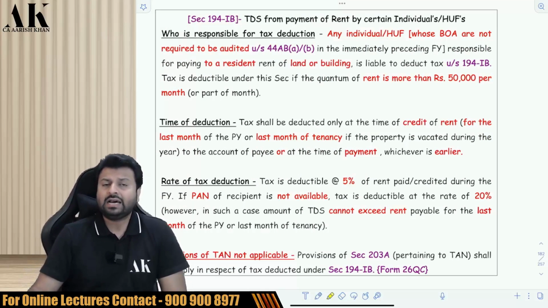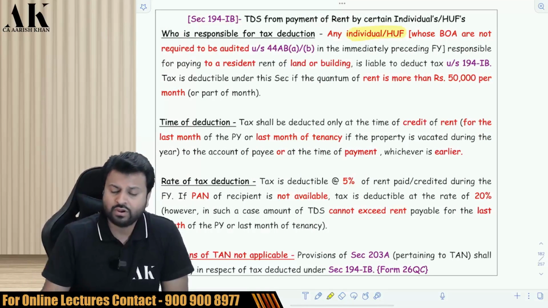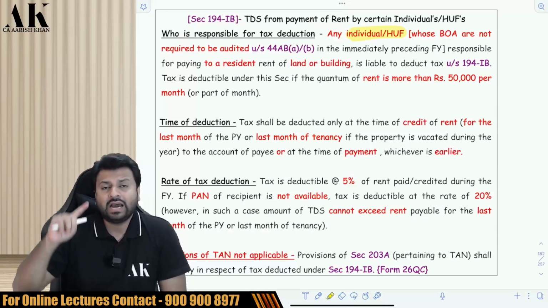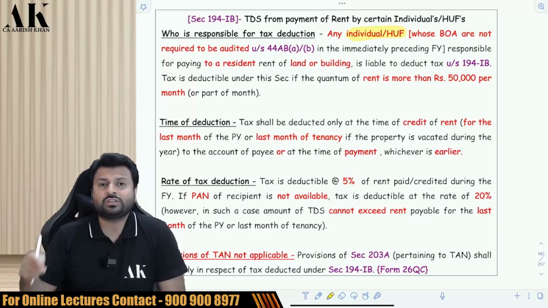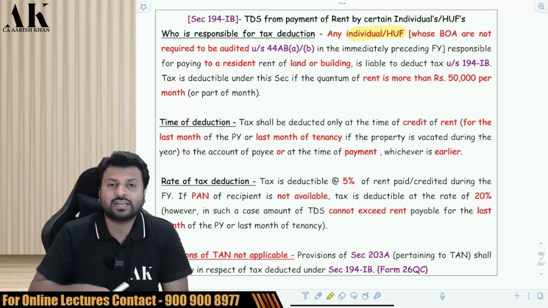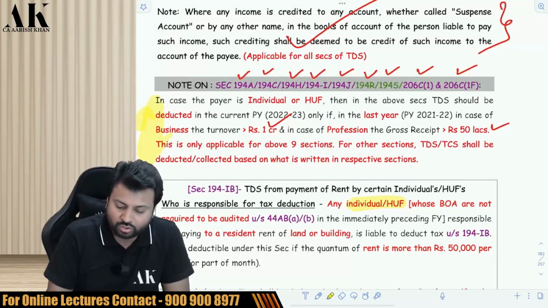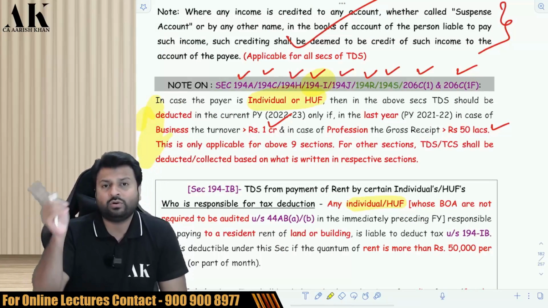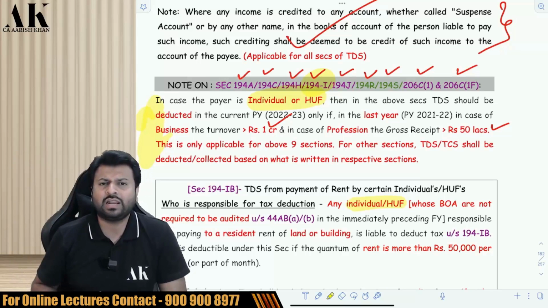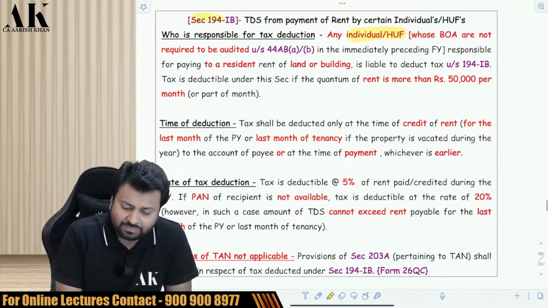194IB says that an individual or HUF who does not come under 194I, whose last year's turnover is less than 1 crore or less than 50 lakh. Just now I told you, for individual or HUF, only then you come to 194I if last year's turnover is greater than 1 crore or greater than 50 lakh. So what if it is less than 1 crore or less than 50 lakh? Then 194IB will be applicable.